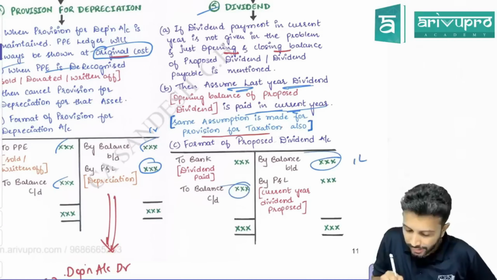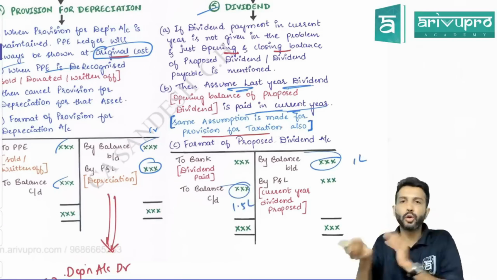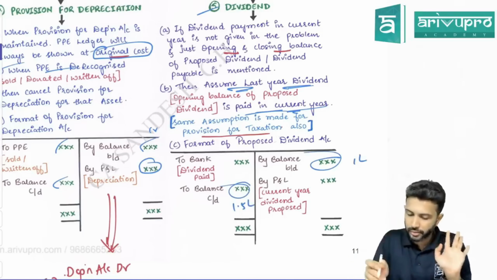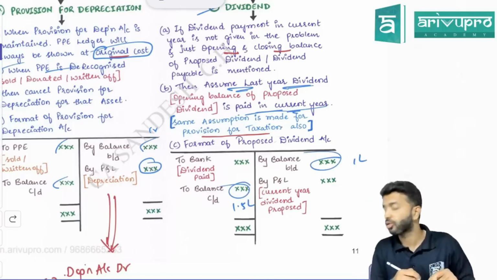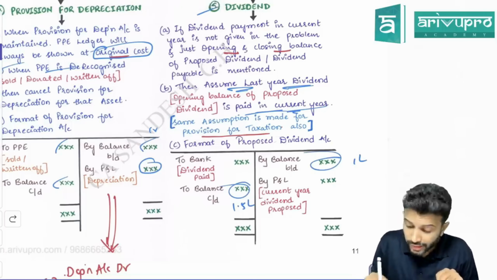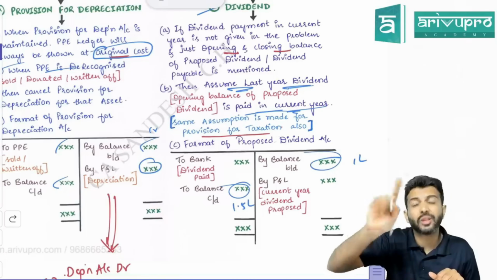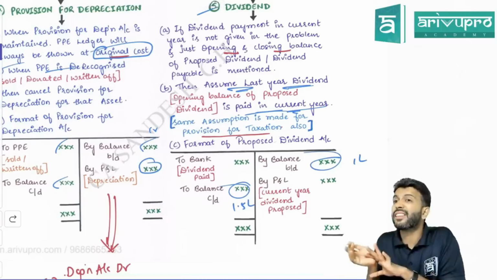Sir, if this is 1 lakh, let's say this is 1,50,000, and they give you no other information. That's all they give. They give two years' balance sheet. Opening balance is 1 lakh. Closing balance is 1.5 lakh. So what will you do now? Tell me. This 1 lakh relates to last year. So what will you assume? This is paid in the current year.